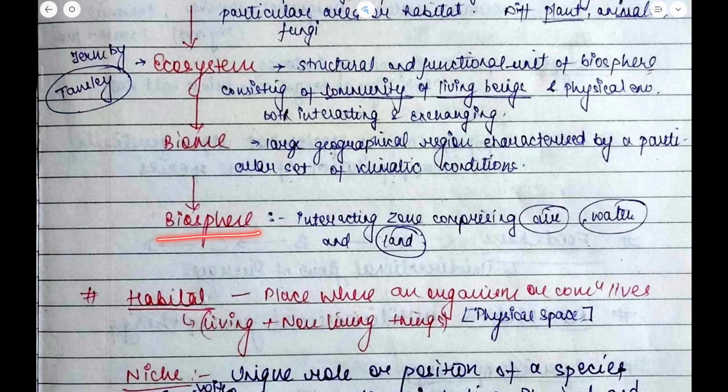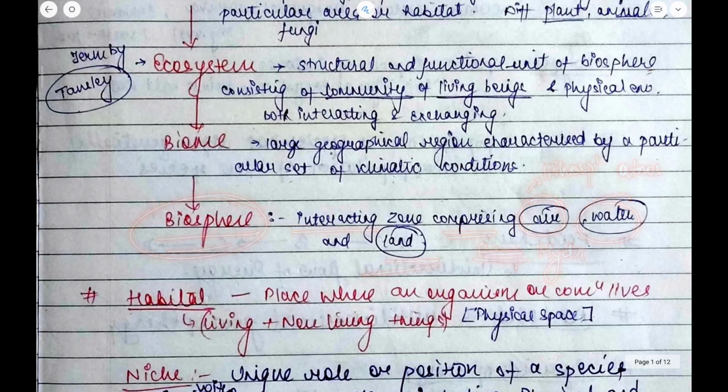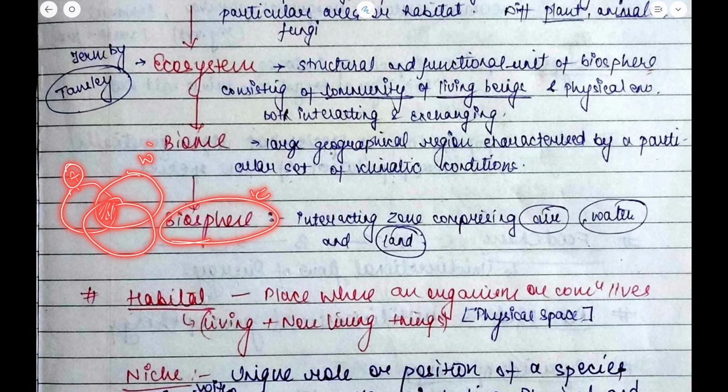Now what is the biosphere? Now it is the interacting zone between the air, water and land. It means the lithosphere, the atmosphere and the hydrosphere. So how can we construct a Venn diagram for the biosphere? This common portion is termed as the biosphere. It constitutes air, water and land. I hope the things are clear.